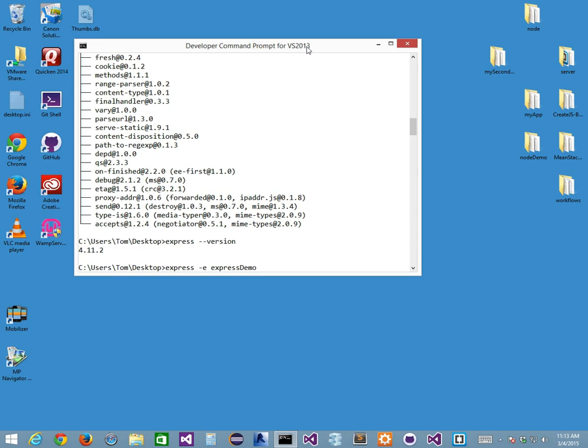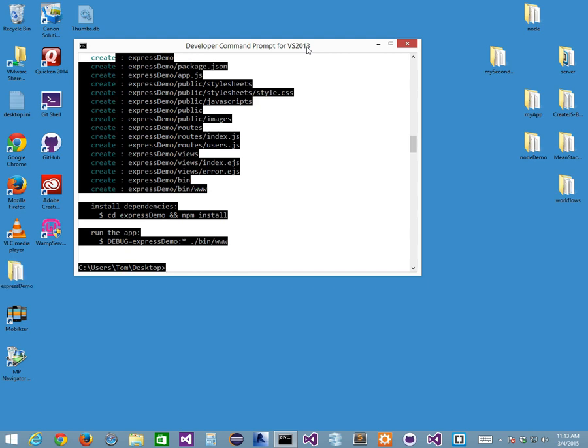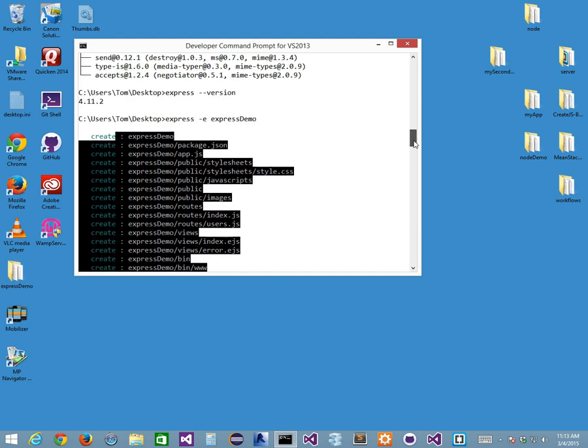Now watch what it gives me. Be careful, watch. If I click Enter, and you have it installed, it does all this. If I just scroll up, it says create Express Demo. That's the folder. Create Express Demo package.json file, which is the file that tells me what dependencies I need for my project, right?